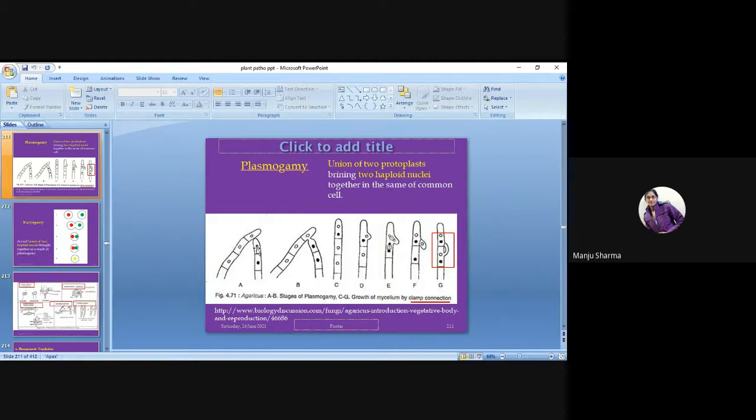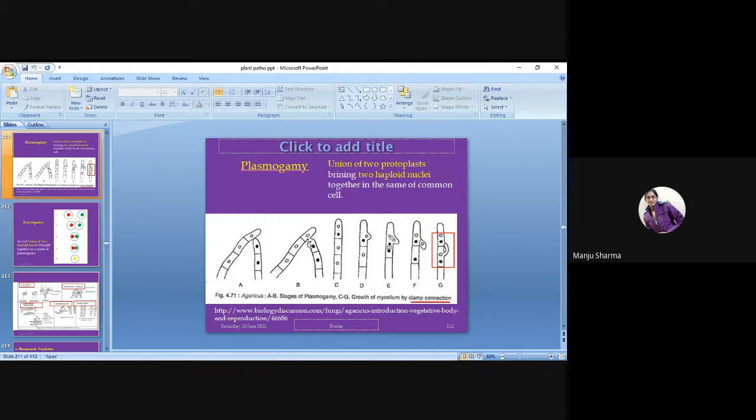In A, there is a type of hyphae or filament structure, and the nucleus is present in it. Both come together, and after that they mate.